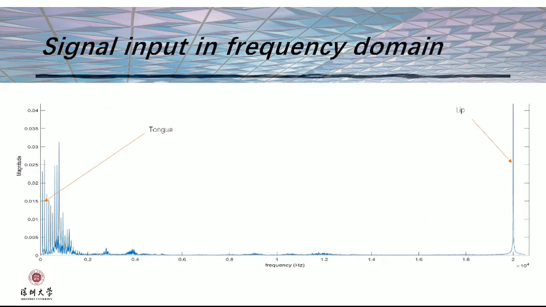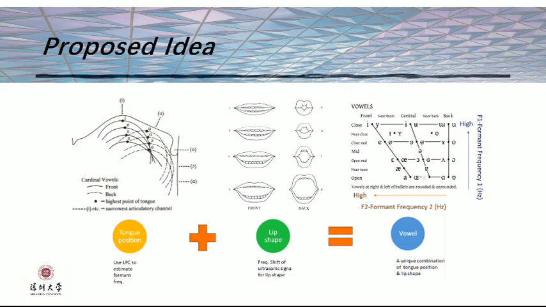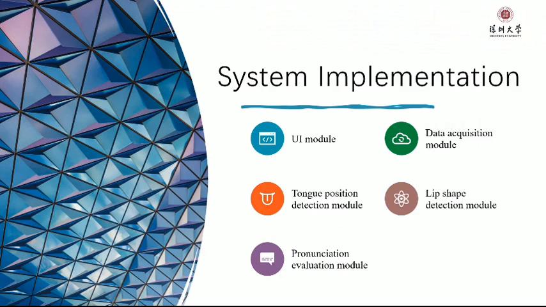The system simultaneously analyzes both speech and ultrasonic signals to capture the tongue position and the lip shape. Finally, it can give users instructions on how to adjust their mispronunciation. We take the phonetic rules as a priority task to master monophone vowels. The system has 5 modules.